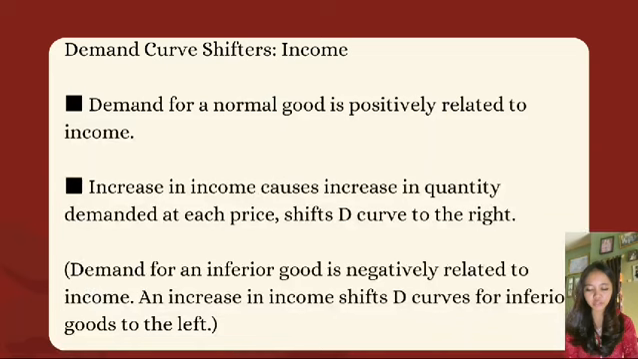Demand curve shifter: income. Demand for a normal good is positively related to income. An increase in income causes an increase in quantity demanded at each price and shifts the curve to the right. Demand for an inferior good is negatively related to income. An increase in income shifts the curve for an inferior good to the left.